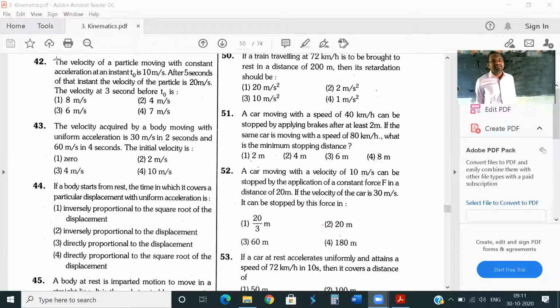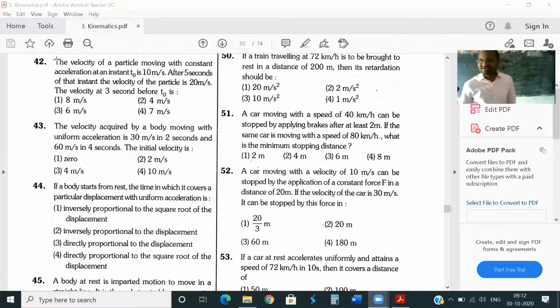The velocity of a particle moving with constant acceleration at an instant t naught is 10 meter per second. Initially, when time t is equal to t naught, the velocity of the particle, that is the initial velocity, is 10 meter per second. Next, after 5 seconds, the velocity of the particle becomes 20 meter per second. Let us imagine it is the final velocity.